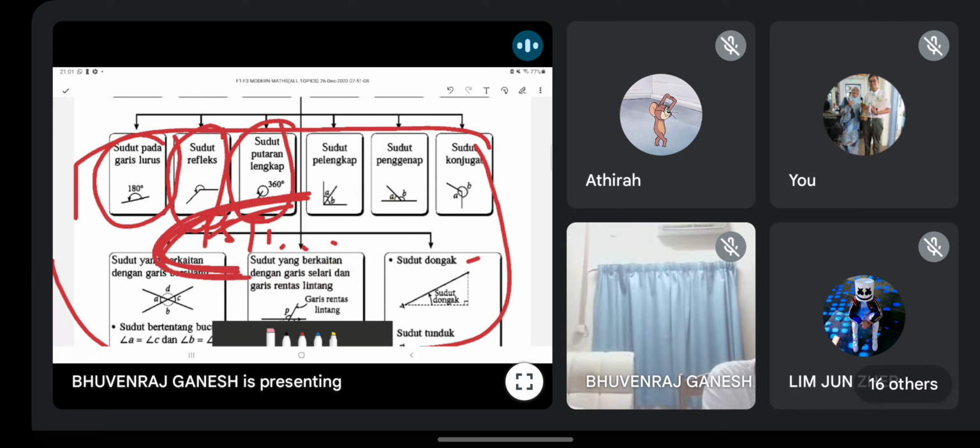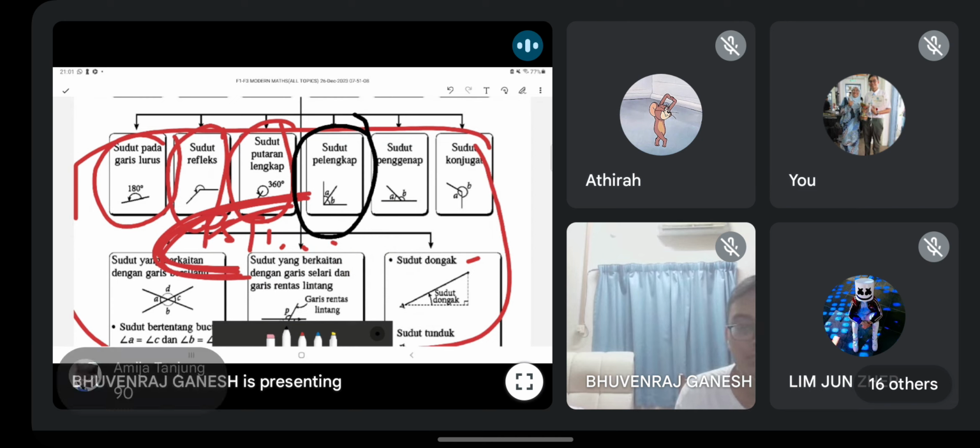Sudut pelengkap in English is called complementary angle. Okay guys, what is the total angle if complementary? Apa jumlah sudut dia? They will always ask this in angle question. They will tell you P and Q are complementary angle. P dan Q adalah sudut pelengkap. Lepas tu mereka tanya cari P and Q. So how you find? Kamu kena tahu fakta dia.